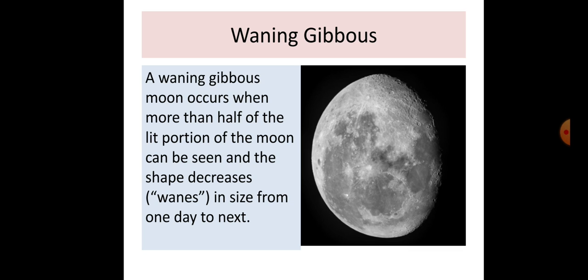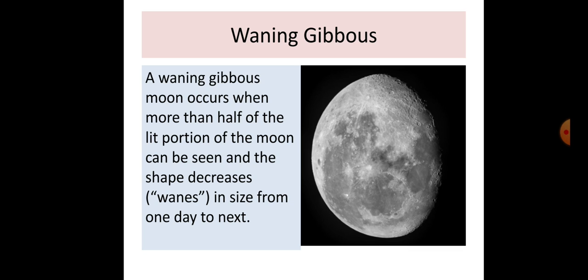So that's why, what is waning? Waning means decrease, get smaller. Gibbous means, as I told you earlier, the shape is greater than half, smaller than full circle. So a waning gibbous moon occurs when more than half of the lit portion of the moon can be seen and the shape decreases in size from one day to the next day.